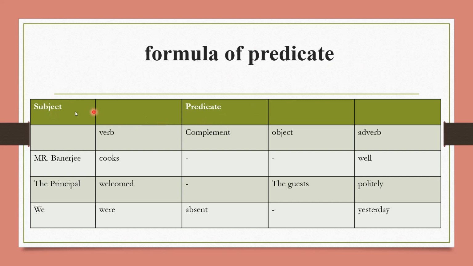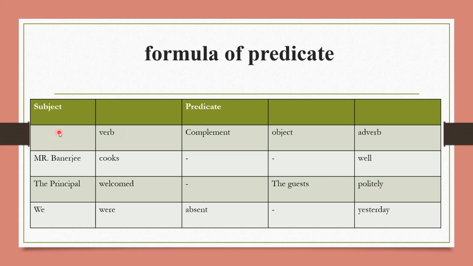Subject and predicate are the two parts of a sentence. The predicate may be a combination of a verb plus a complement, an object, or an adverb. It can be more than two parts also. But the verb and the subject are common. These two things compulsorily come in a sentence, and with a combination of these, it makes complete sense.